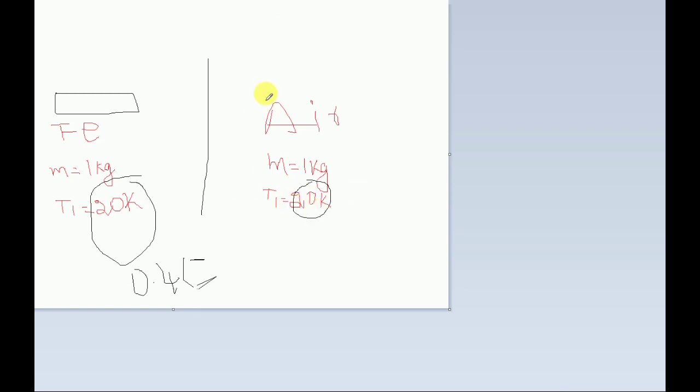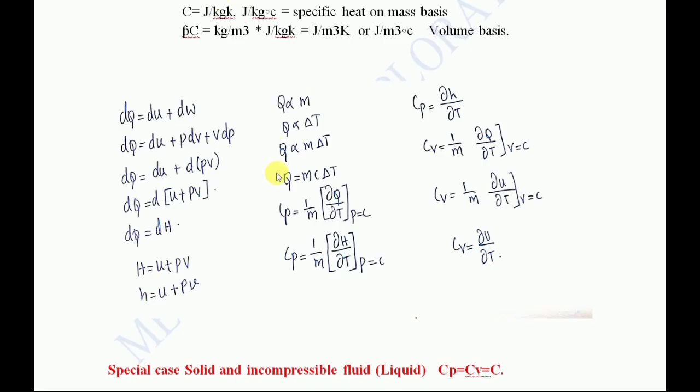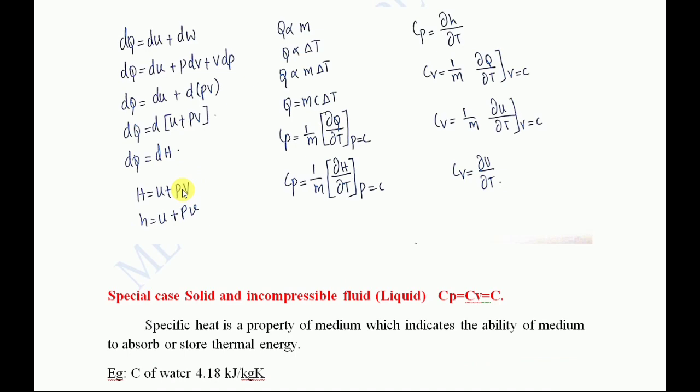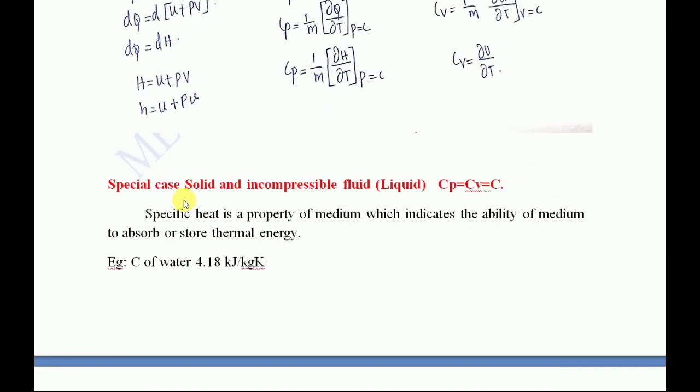And this is termed the specific heat. That is, how much energy water, air or iron absorbs in order to change the temperature by 1 Kelvin is termed the specific heat. You can see it is the quantity of energy required for a unit mass to change the temperature by 1 Kelvin. This 1 Kelvin only I have been talking about. Now I hope you understand completely what specific heat is.